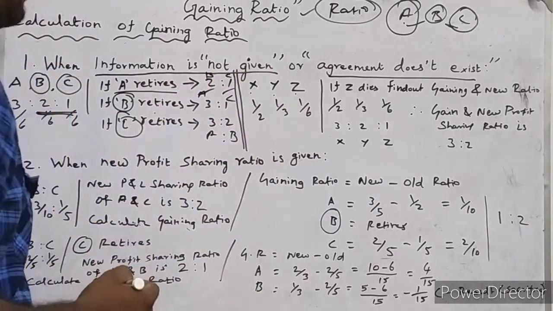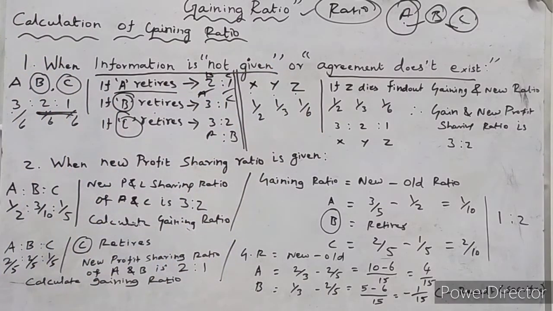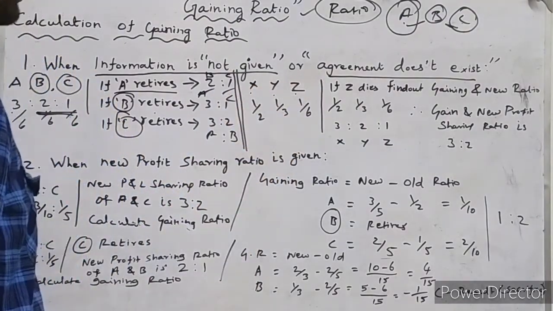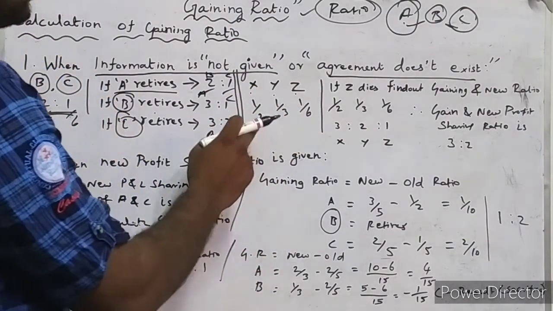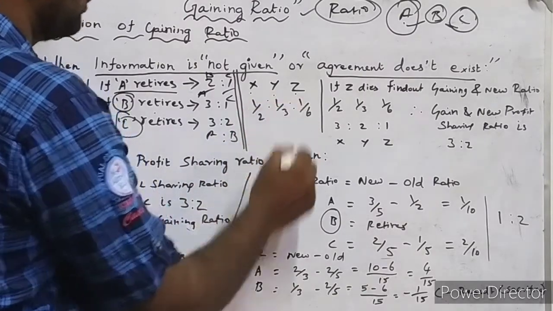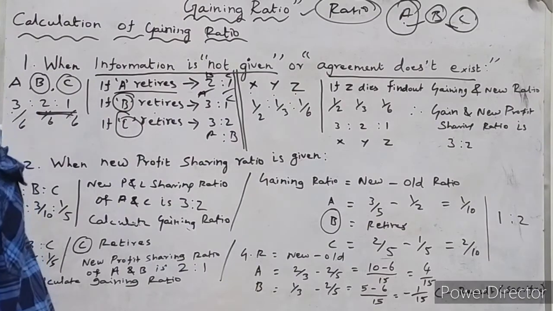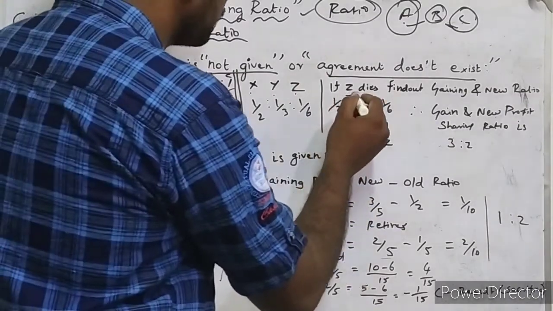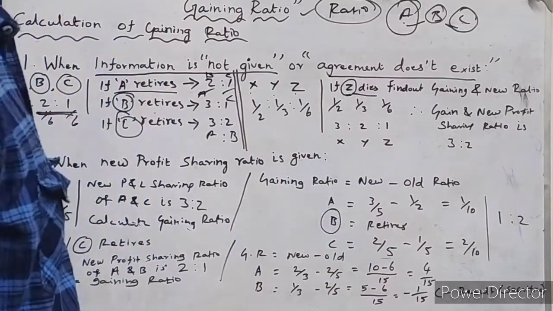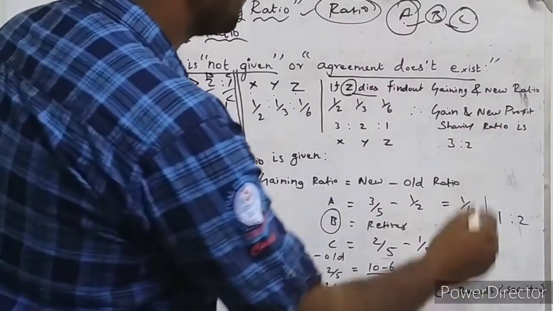And the next problem is X, Y, Z. Here they have given numerator and denominator wise, so we have to take the LCM. X, Y, Z are partners in the firm. They are sharing profit and losses in the ratio of 1/2, 1/3 and 1/6. In this situation, Z dies. So Z is a partner, he died. Find out gaining and new profit sharing ratio.